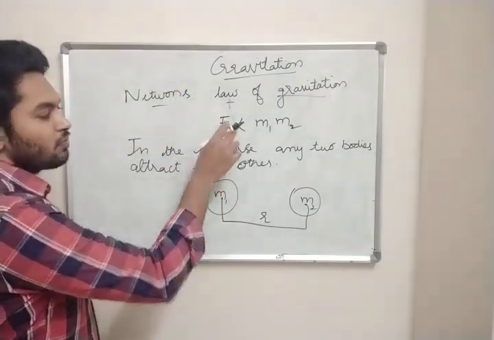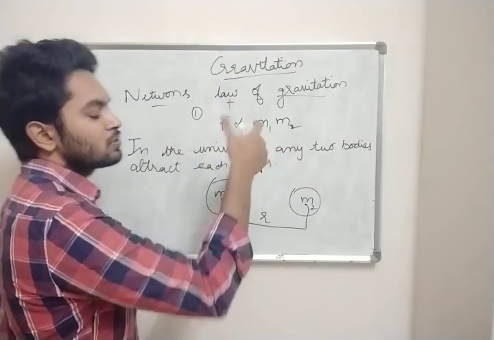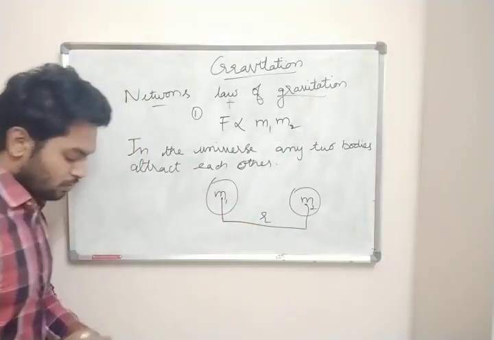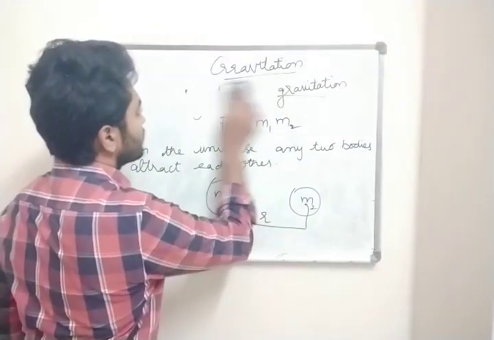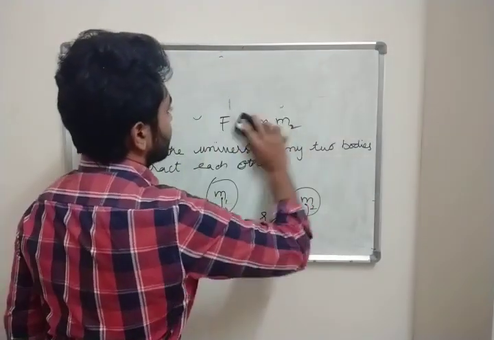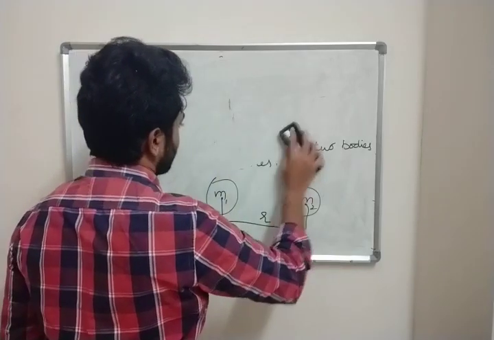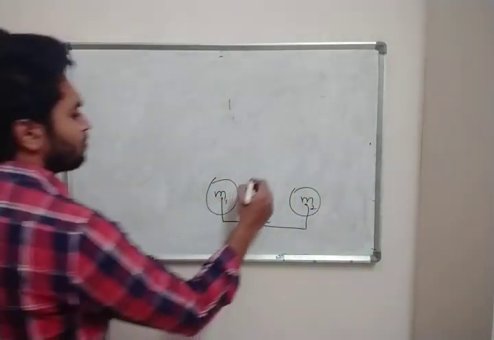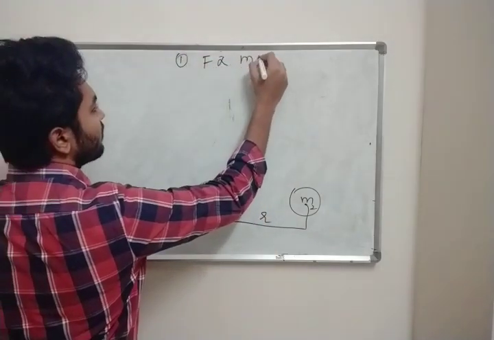The first law is that force is directly proportional to the product of the two masses, F proportional to m1 into m2.